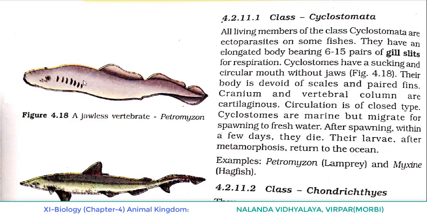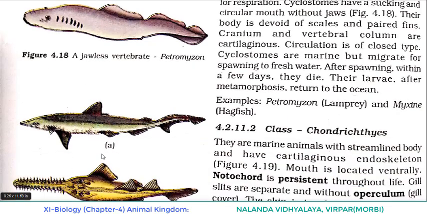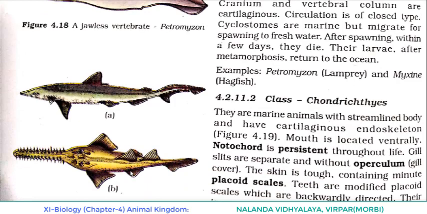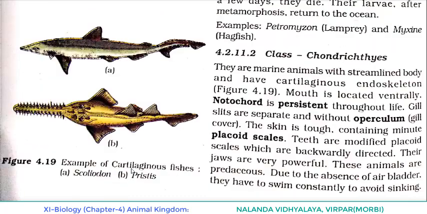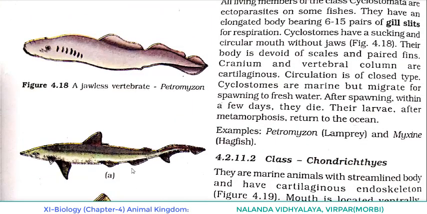The figure is given here. Examples of cartilaginous fishes: the first one is Scoliodon and the second is Pristis. You can see the structure of these fishes. As compared to cyclostomes, the structure varies. They had an elongated body and here it is a streamlined body.